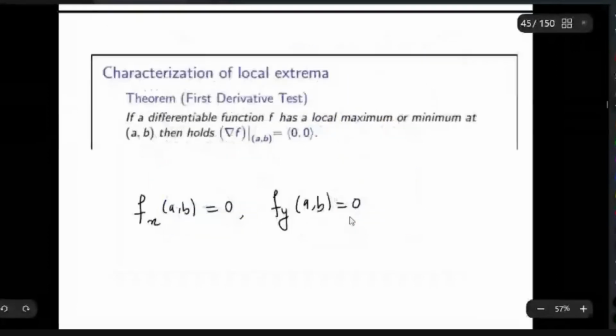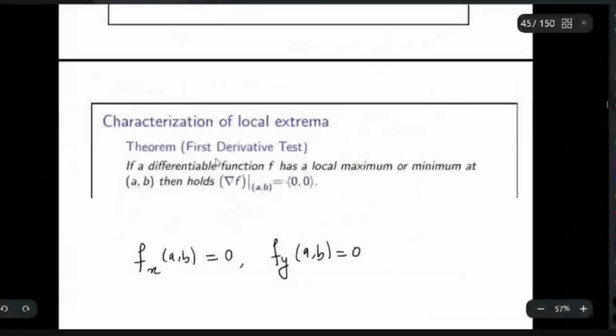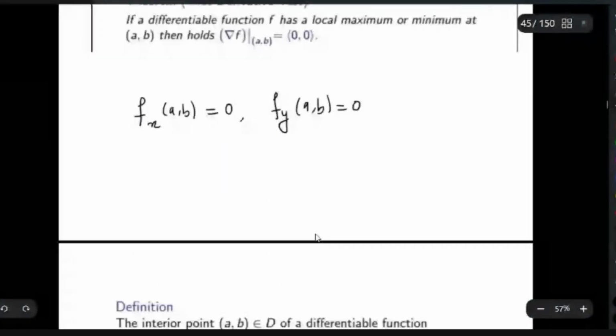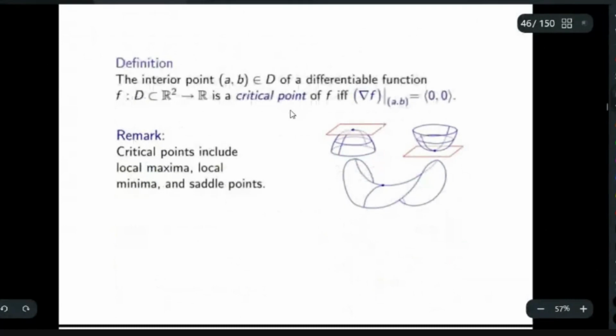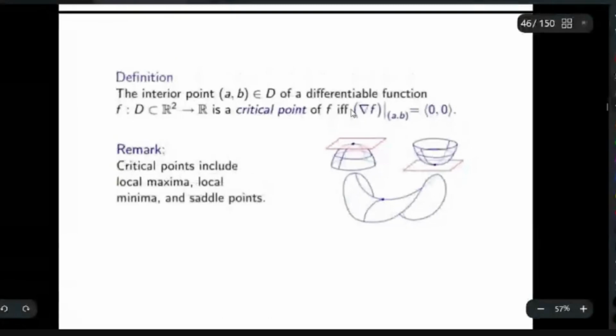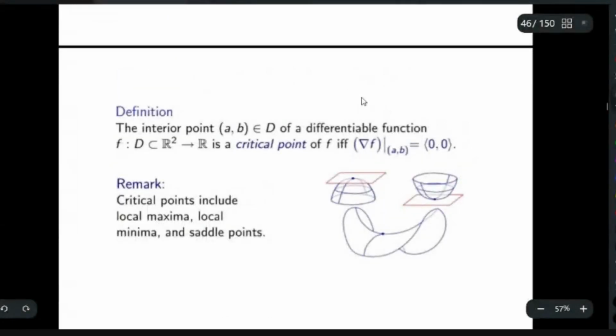Now, one characterization for the local extrema is that if f is differentiable and f has a local maxima or local minima at a point (A, B), then the partial derivatives have to be 0 at that point. fx at (A, B) should be 0 and fy at (A, B) should be 0. The partial derivatives have to be 0 if it has a local maxima or local minima. Now I will define a point called a critical point. Critical points are the points which satisfy these relations: del f at (A, B) equals 0. That means critical points are the points such that fx at (A, B) is equal to 0 and fy at (A, B) is equal to 0.